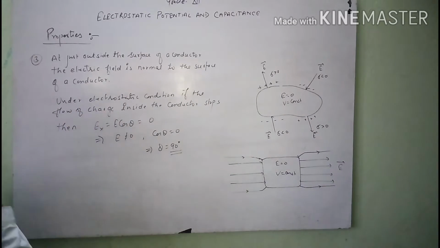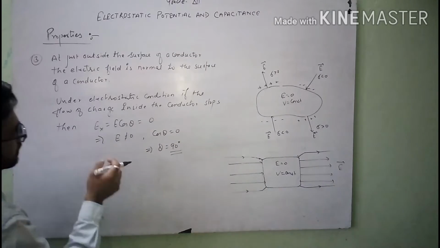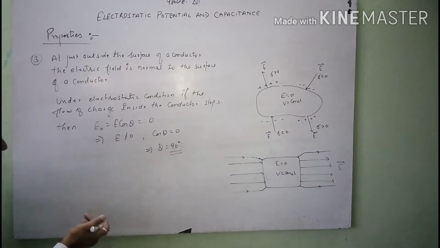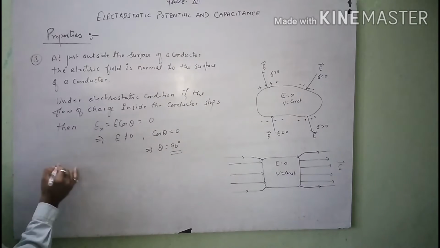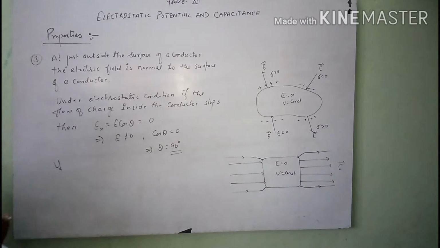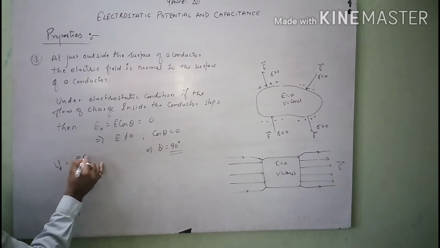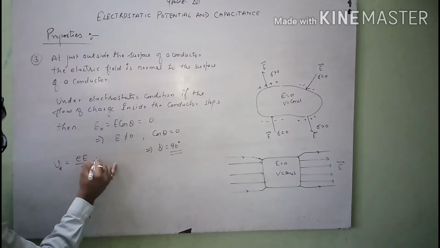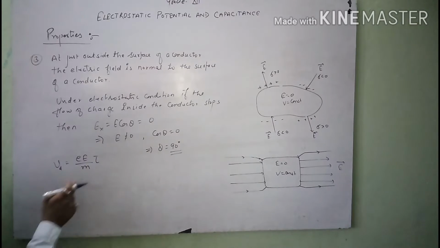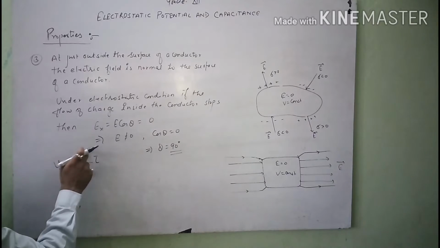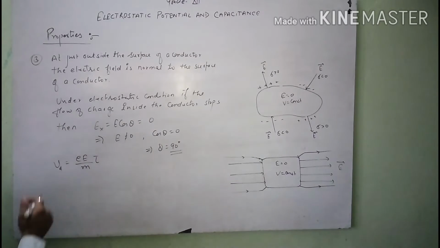On the other hand, if you want to know about this, I will use one formula, which is the drift velocity or drift speed of electron. Vd equals e over m of tau. Tau is your relaxation time, m is the mass of electron, e is the electron charge, and capital E is the electric field.